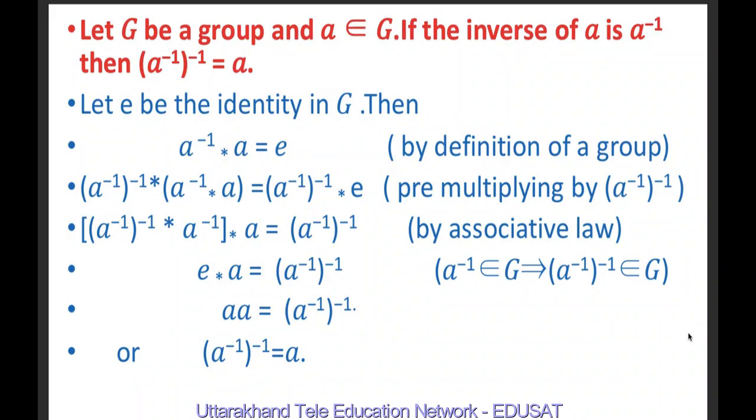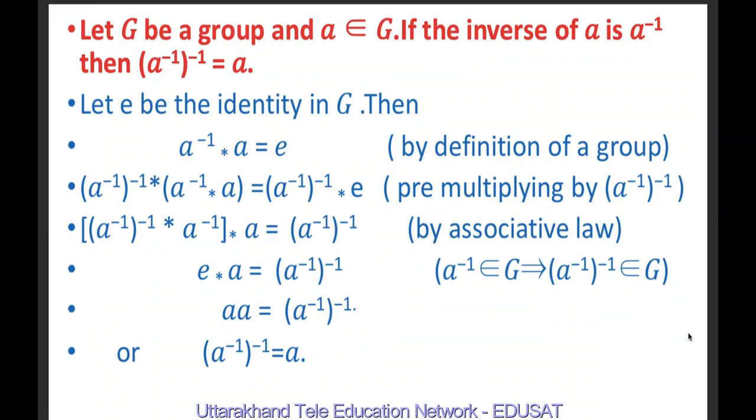We know that the inverse of A inverse is also an element of G because A inverse belongs to G. Therefore, inverse of A inverse star A inverse is equal to E, again by using the definition of a group for A inverse.